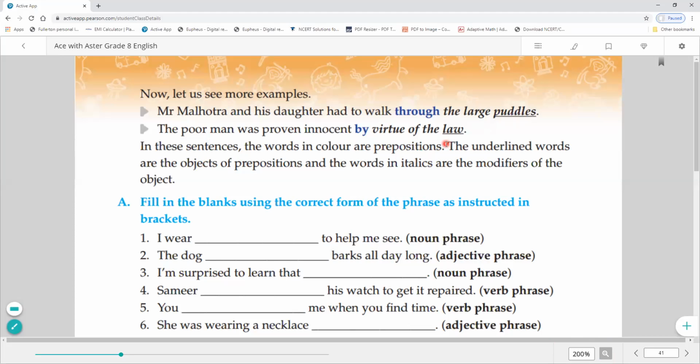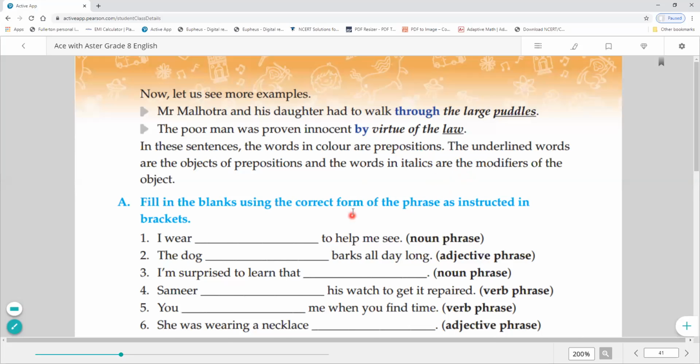So that is a prepositional phrase. In these sentences, the words in color are prepositions. The underlined words are the object of preposition and the words in italic are the modifiers of the object. Okay, class. So it is a description of the above examples.